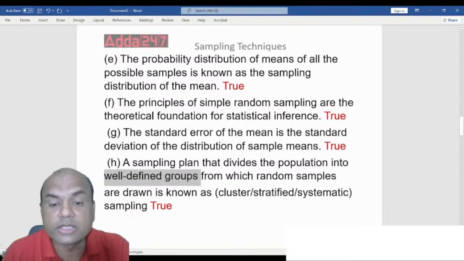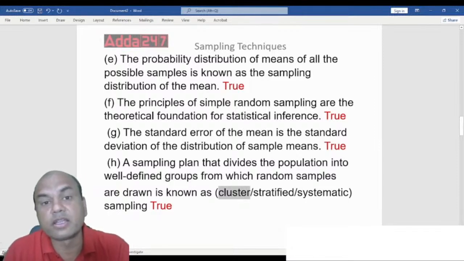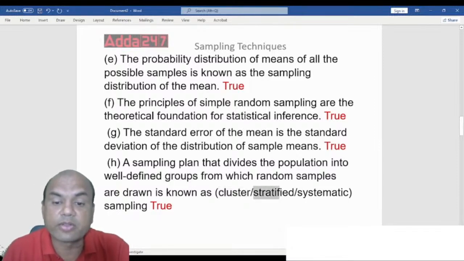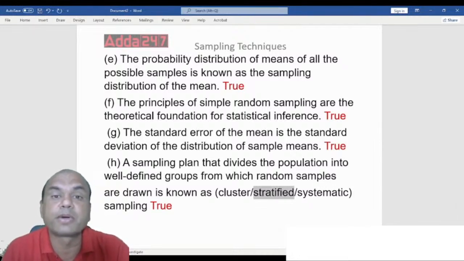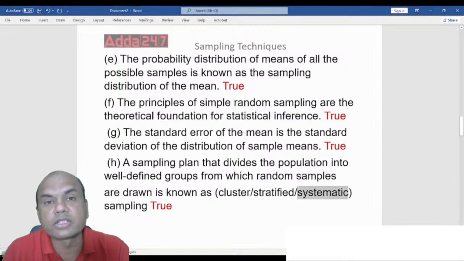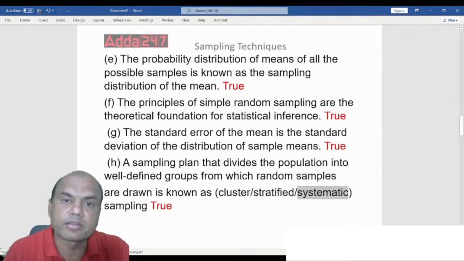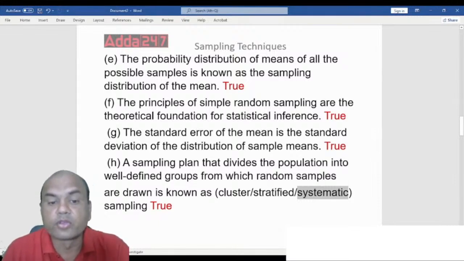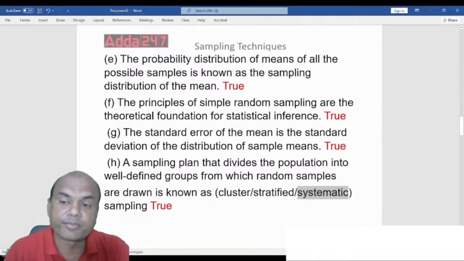Is it related to region? See here, I'll give you some hints about this. Cluster will always relate to region. Stratified will always relate to strata, means some groups, common things, percentages, 40 to 60%, 60 to 80%. Systematic will always relate to line. All of you stand in one line and every 10th person come here. So that is systematic. So these are all well-defined groups. So the answer is true over here.